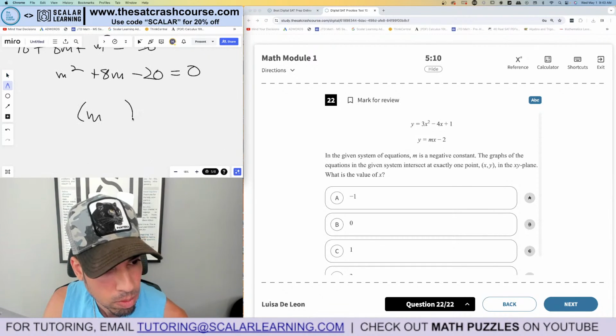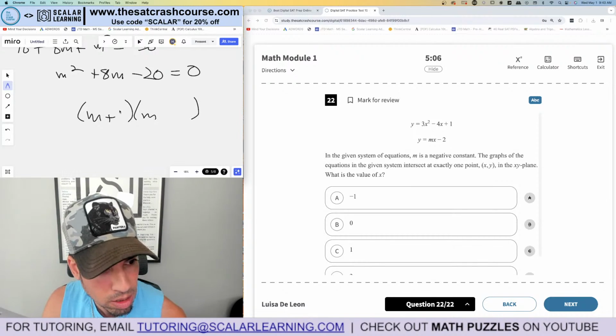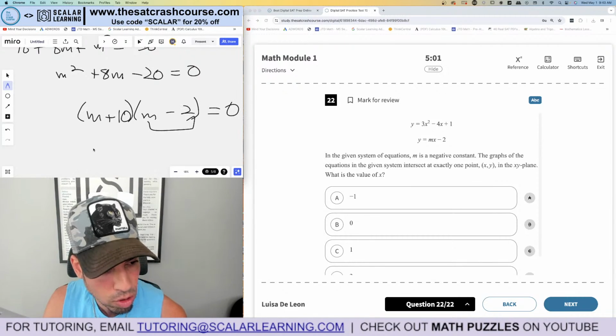So we got m, boop, boop, m. What two numbers multiply to negative 20 and add to 8? That's positive 10 and negative 2. But it did say m is negative, so this would give me positive 2. So m is negative 10.